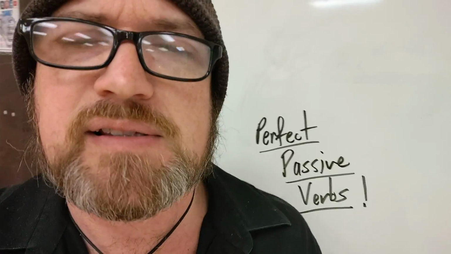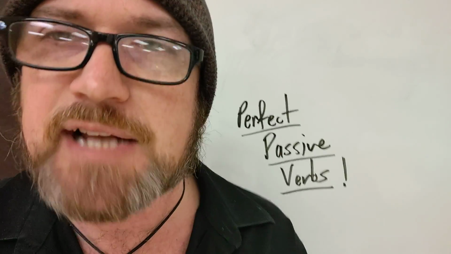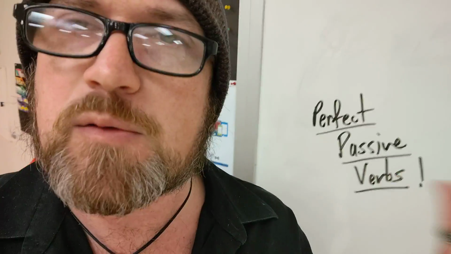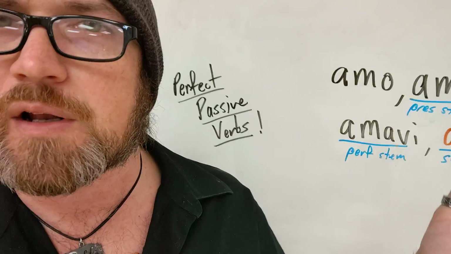And they look actually a lot different than the present system ones do, right? Because the present system passives in Latin are way different than how we do passives in English. In English, basically, we take an adjective, right? I used amo the other day, the word love.